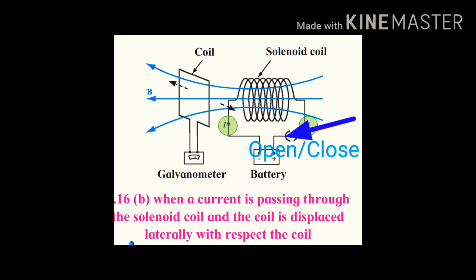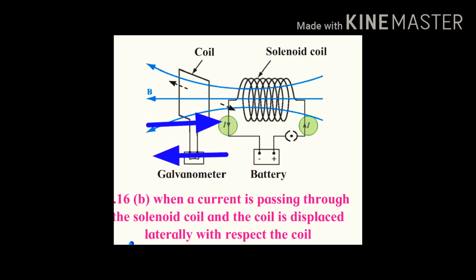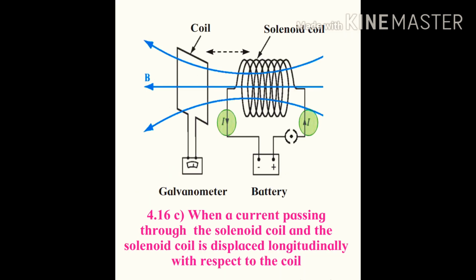Okay, so there are three scenarios: opening and closing of the key, keeping the conductor and the solenoid stationary. Second, keeping the solenoid stationary with the key closed, making the conductor move here and there. Third, keeping the conductor stationary and a closed circuit solenoid was moved here and there. So in all the three scenarios, there was a deflection in the galvanometer. Okay, so what was happening?